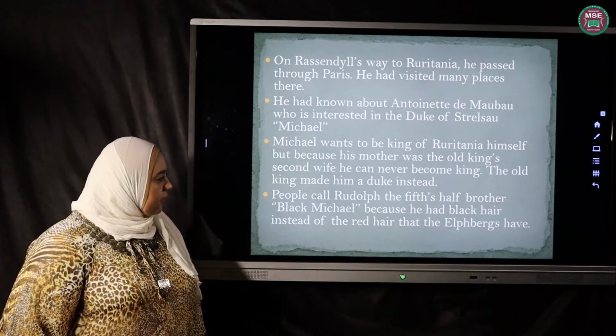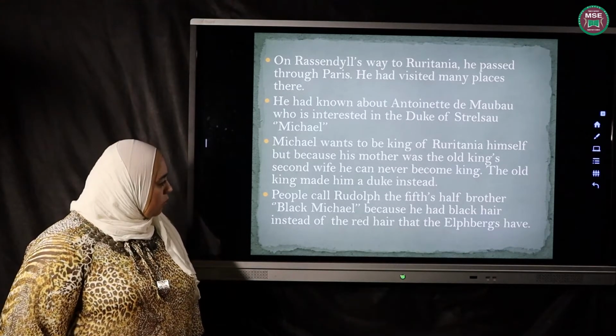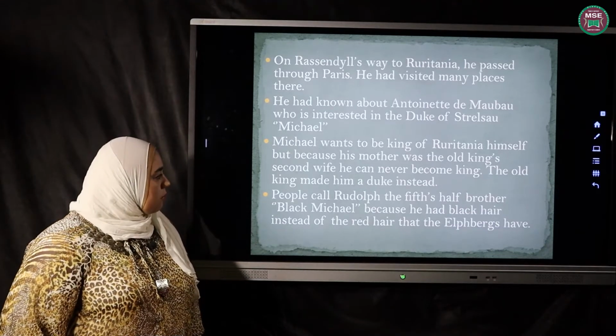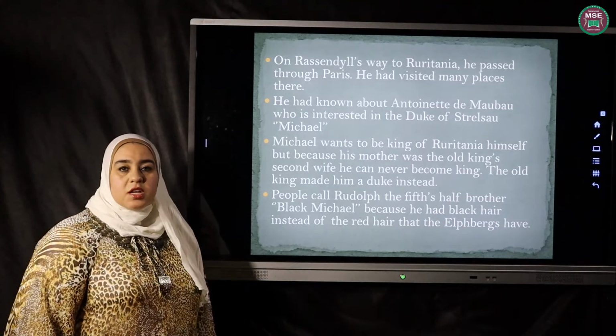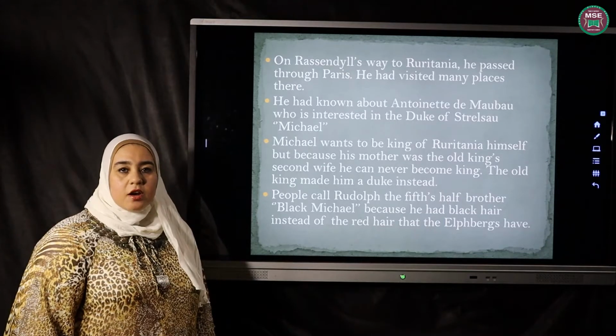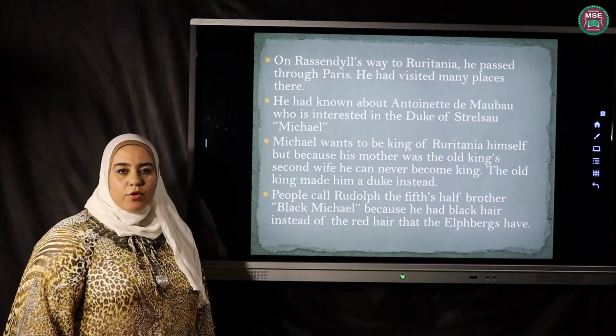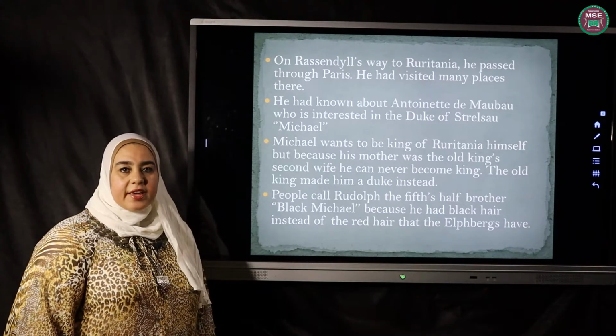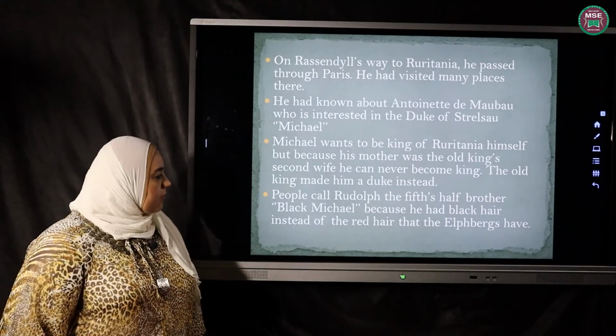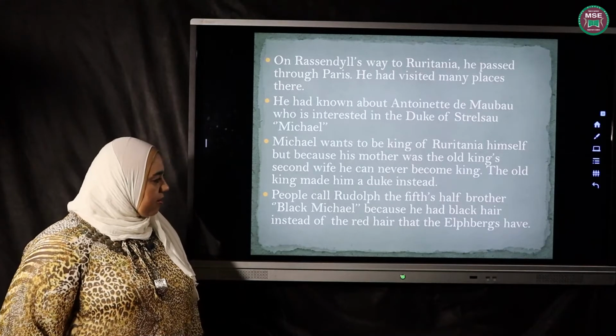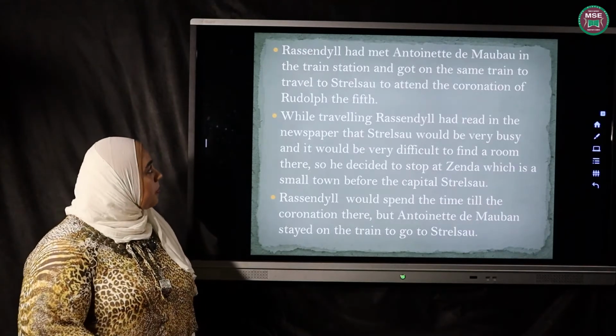People call Rudolf V's half-brother Black Michael because he had black hair, not like the Elphberg royal family, who all have red hair. Because he had black hair instead of the red hair that the Elphbergs have.